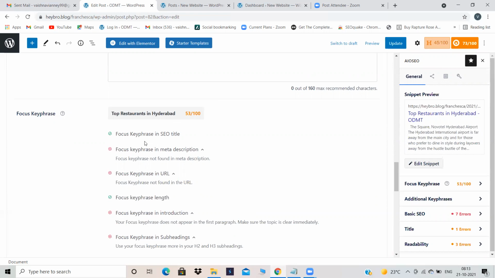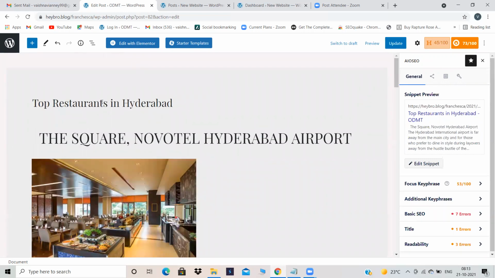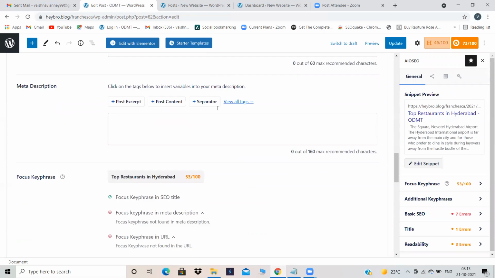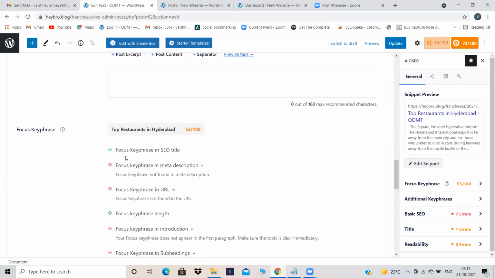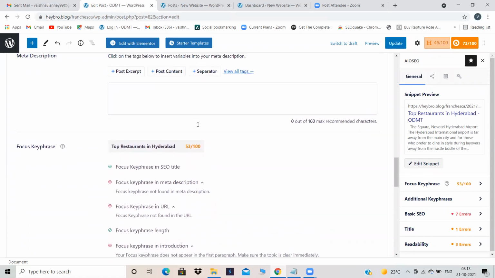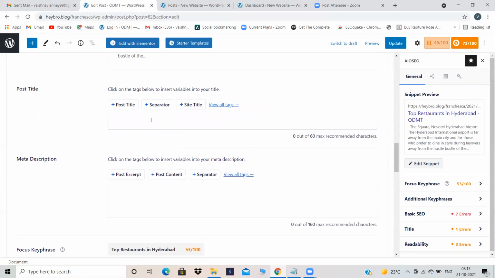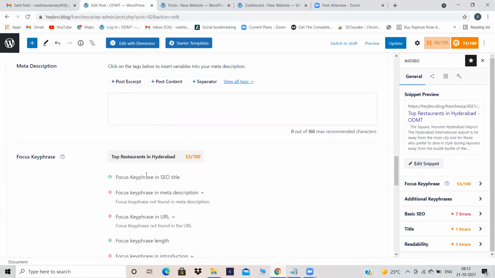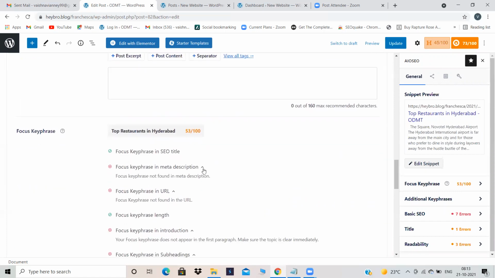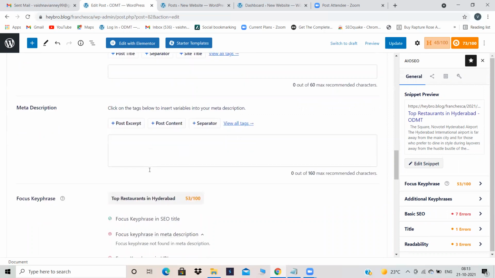Now, see over here, focus key phrase in SEO title. This is my title of the blog, right? So it's telling me you're good at it. That means my title is good. Focus key phrase in meta description. We didn't give any meta description yet, isn't it? Okay, we have not even given title, but it's telling okay. Focus key phrase in meta description: focus key phrase not found in meta description. That means you have not inserted any focus key phrase in meta description, it's telling.